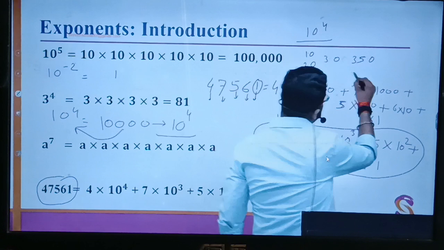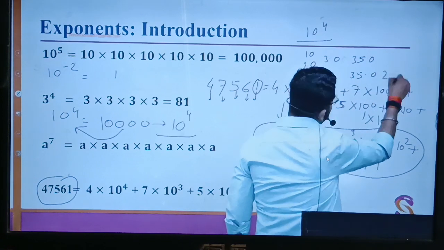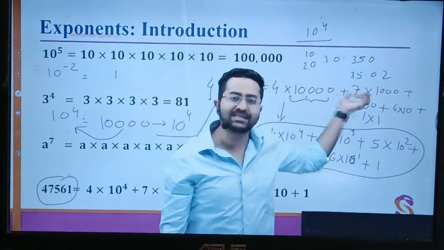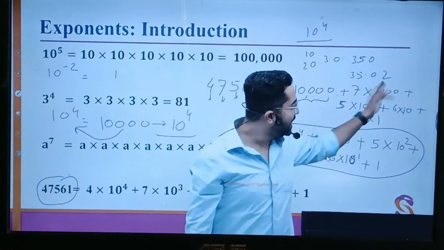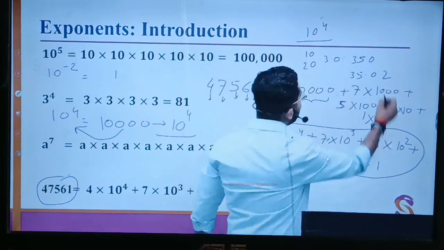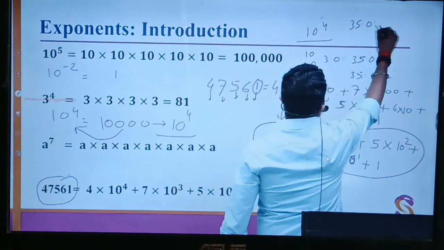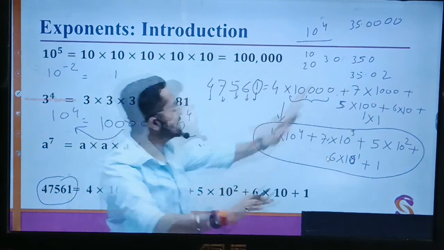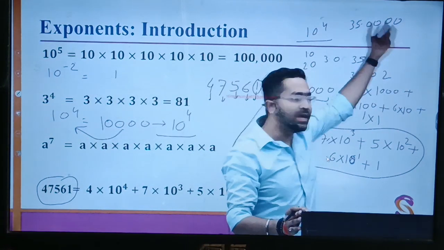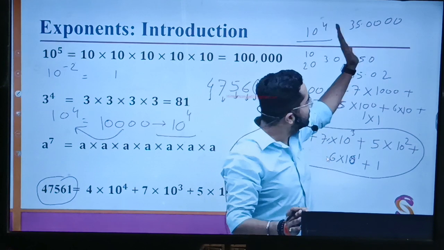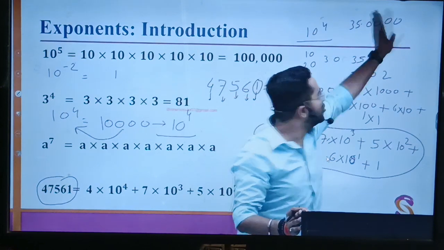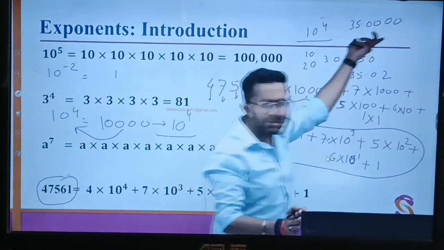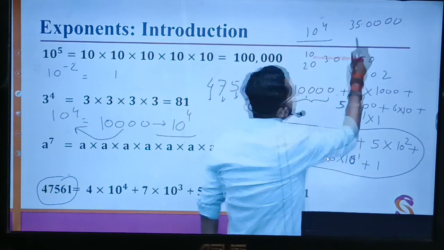But if I write 35.02, then this 0 has significance because there is a number at the right end. But if it is like 35.0000 and no number comes at the end, then it is as good as 35.